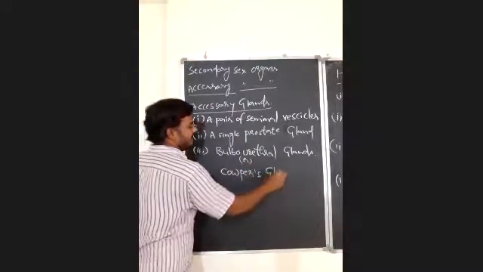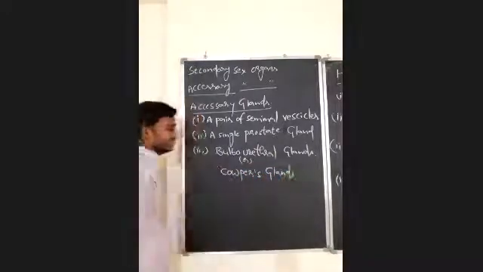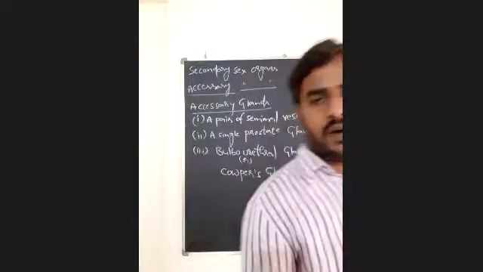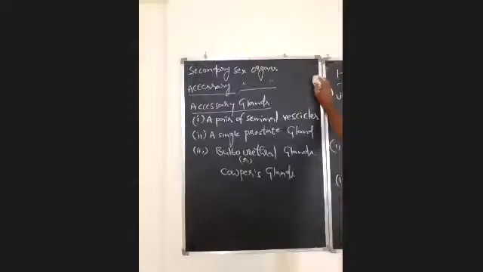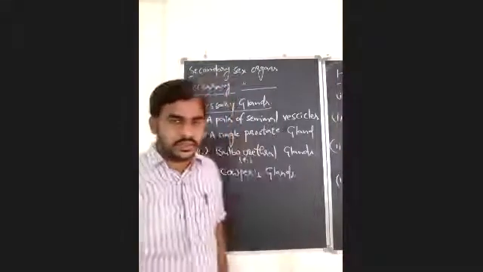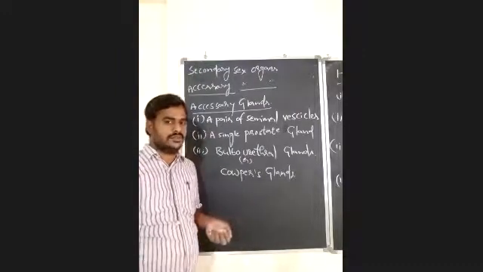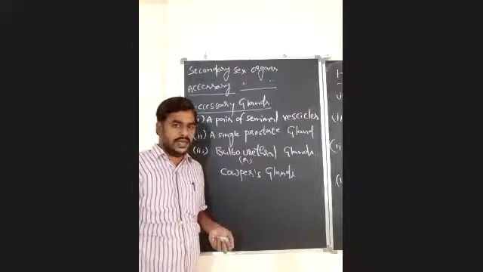Those are the 3 types of accessory glands. So there are 3 types, 2 paired and 1 unpaired gland. The total number of accessory glands in the male reproductive system is 5. Total number is 5, total types are 3.